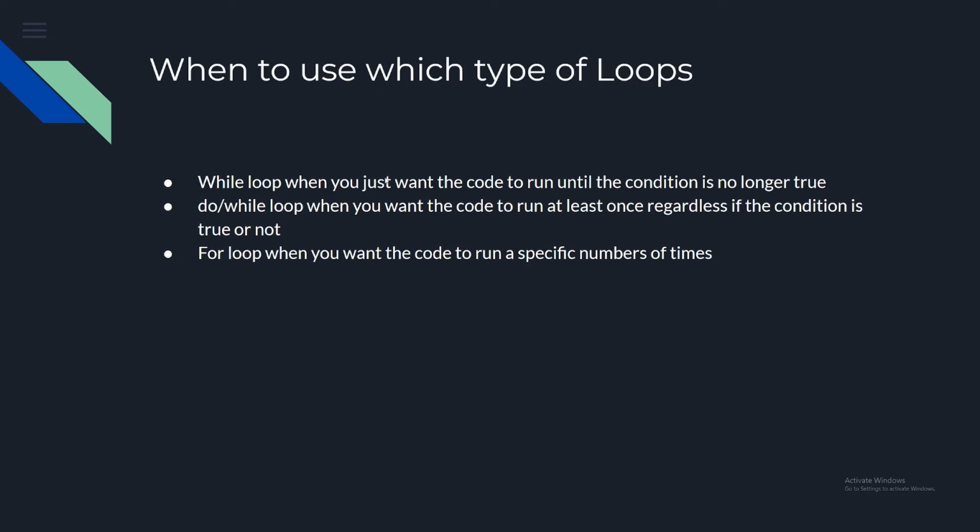Very basically, just check that condition after each loop, and when it evaluates to false, get out of it. Do while is when you want to run the code at least once, regardless of whether the condition is true or not. Remember we ran that first section of the do code, even though the condition was false